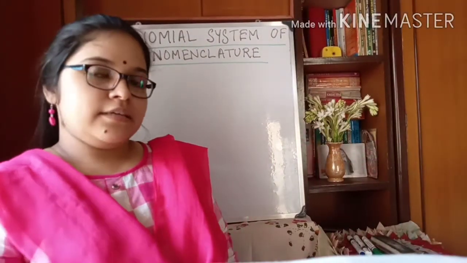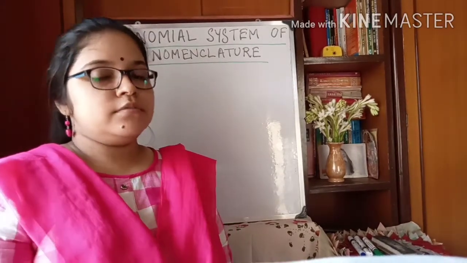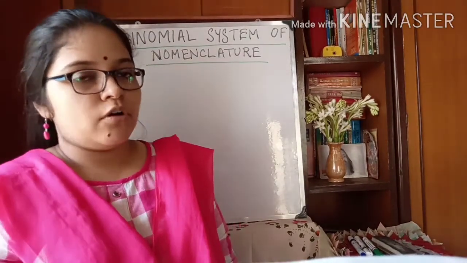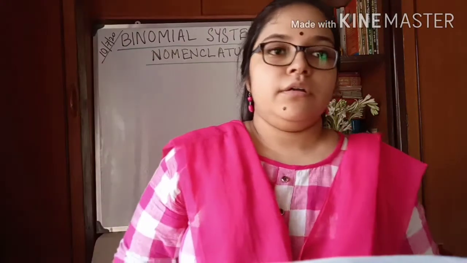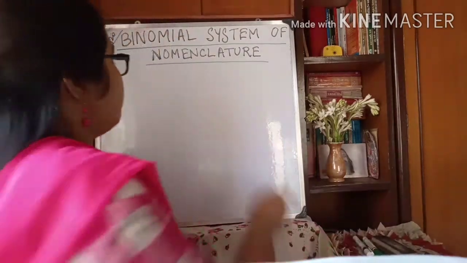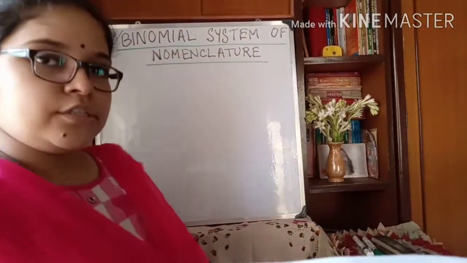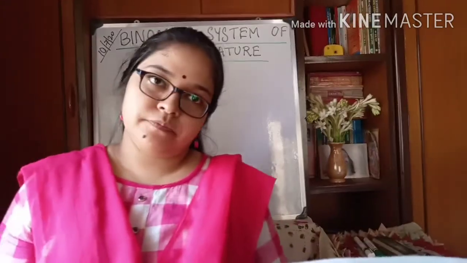Welcome everyone. This is class 7's third chapter, classification of organisms. It's the second video, or part 2, and today we will be discussing several topics: nomenclature, the binomial system of nomenclature, and units of classification.